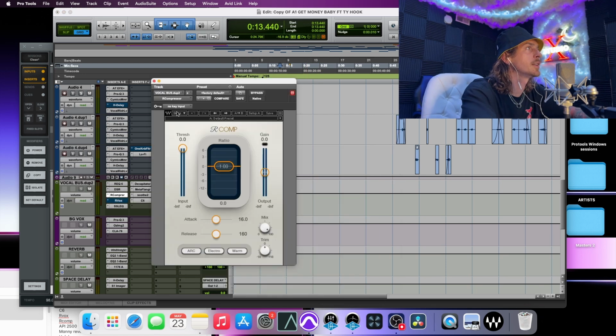Okay, and the next one on the list is we got the R comp here. Absolutely love this compressor. A lot of times with Waves, I'll reach for the R comp before I'll actually reach for the CLA 76, if I don't want quite as much of that 1176 sound. This is just a little cleaner. Granted, it is an emulation of 1176 and an LA2A depending. Electro here is the 76, Opto is the LA2A. But we're going to go ahead and run it as the 1176, and I'll just kind of tune it in and show you what I'm working with.